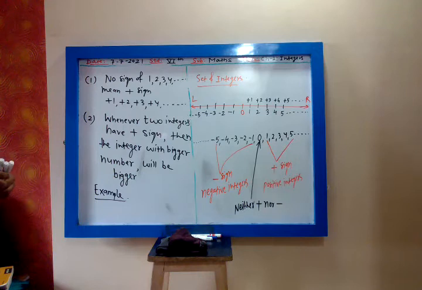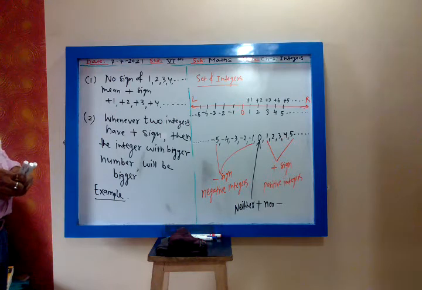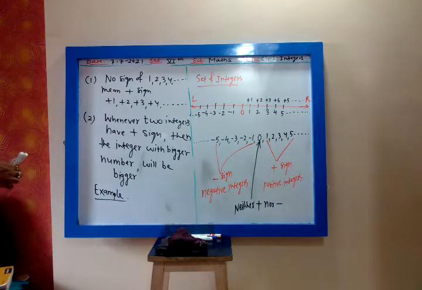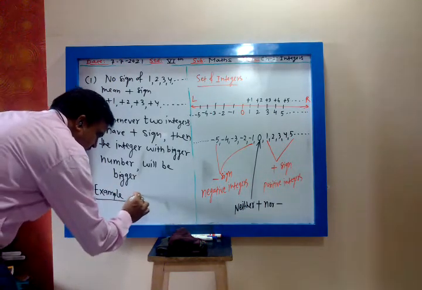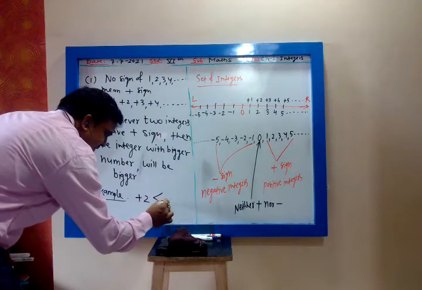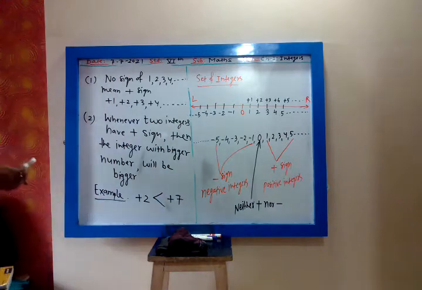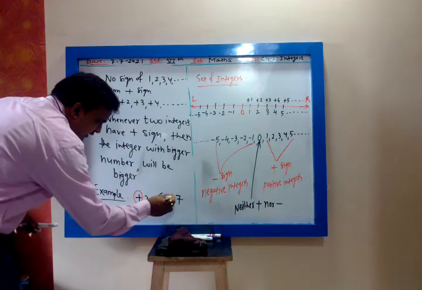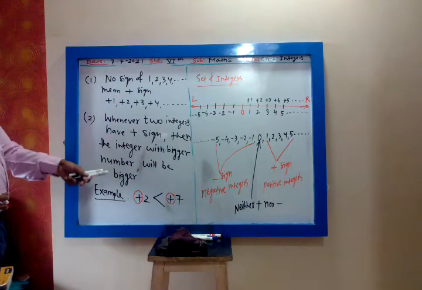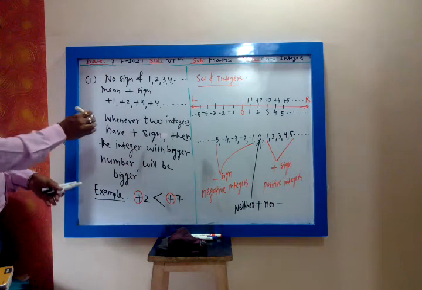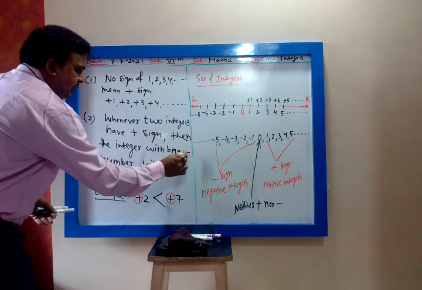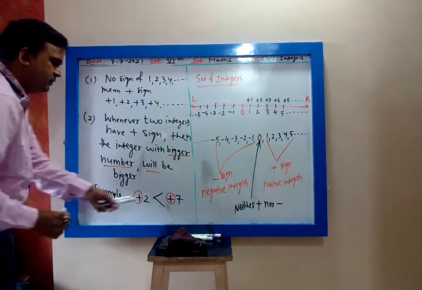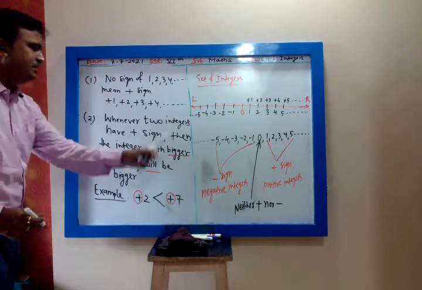Example, plus 2 is less than plus 7. Now this integer 2 has plus sign and this integer 7 has plus sign. Whenever both integers have the same sign, plus, then the integer with bigger number will be bigger. So 7 is bigger than 2. So plus 2 is less than plus 7.